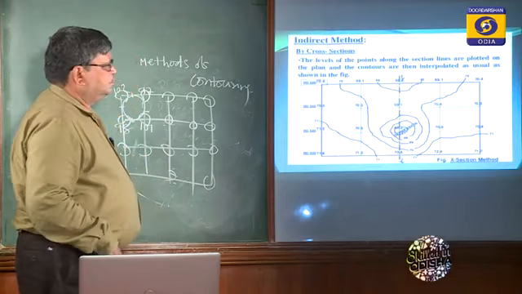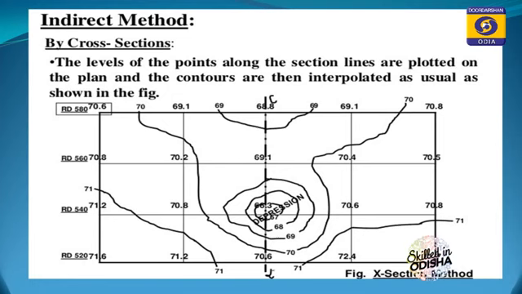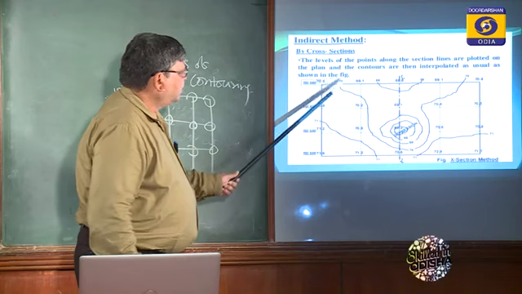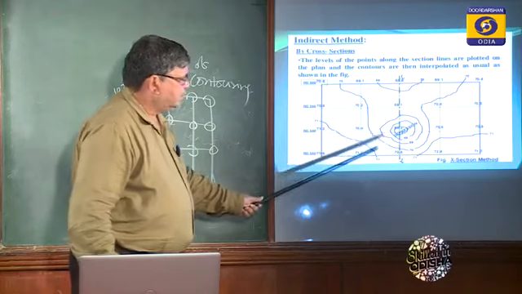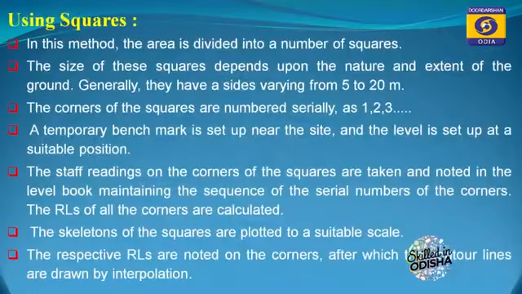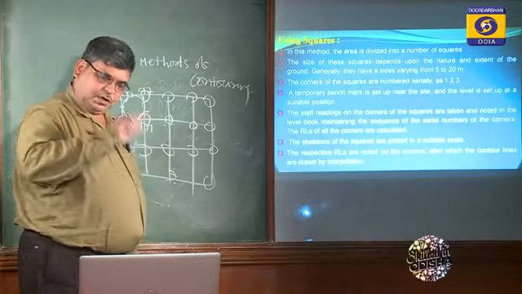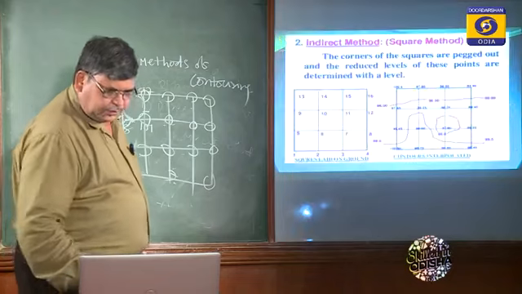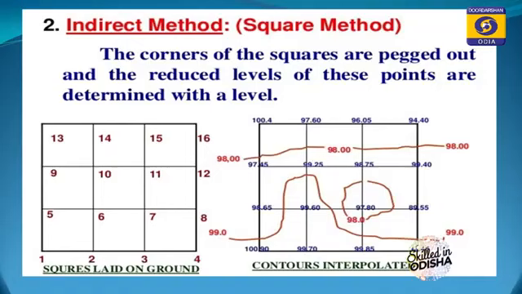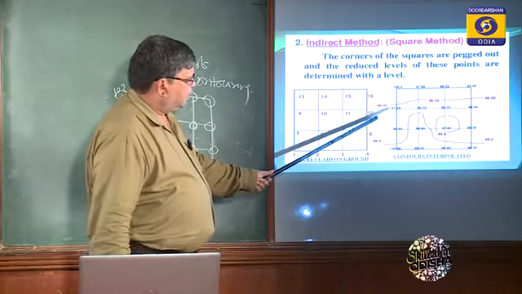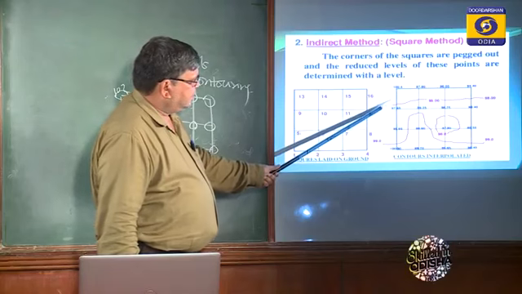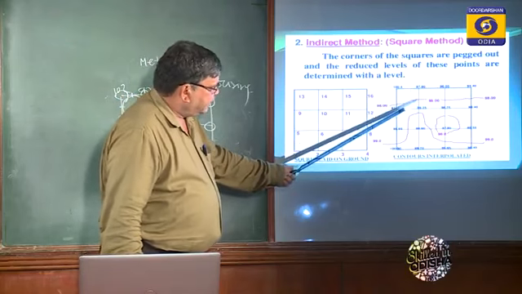You see how we interpolate in the cross section. By interpolation we got the 70. Using the square method, the same procedure is adopted. Find out the RL, then interpolate. You see how 98 is interpolated between 97 and 98, like this.